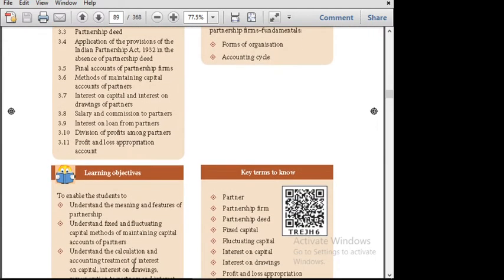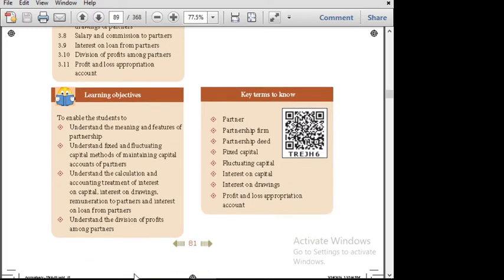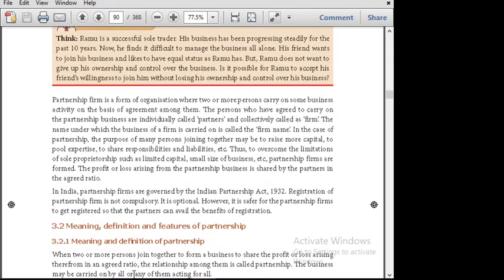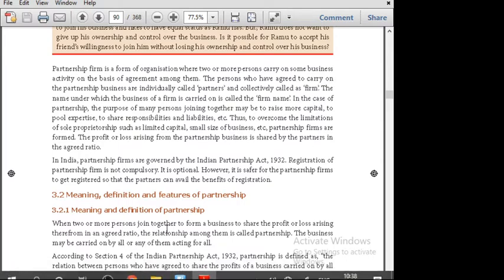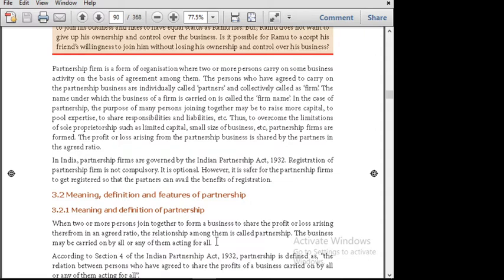The next thing is the meaning of a partnership. When two or more persons join together to form a business to share the profit or loss thereof in an agreed ratio, you have to note the point, it is an agreed ratio. The relationship among them is called a partnership, and this business may be carried on by all or any of them acting for all.